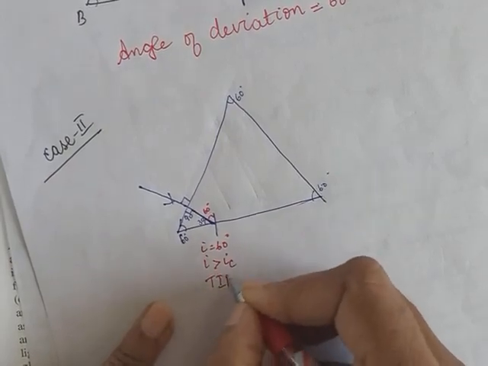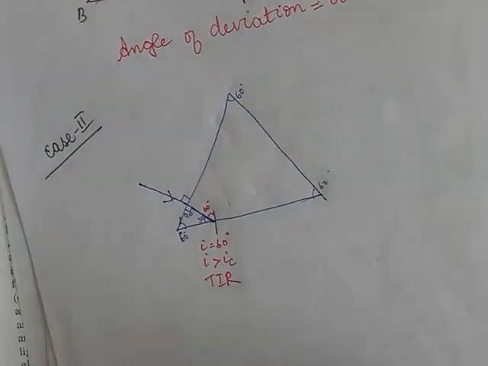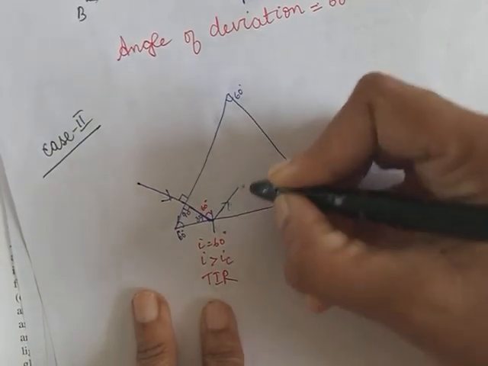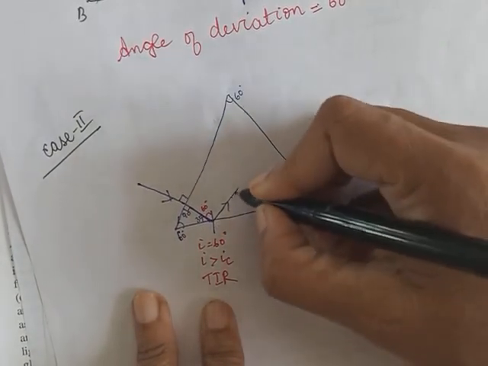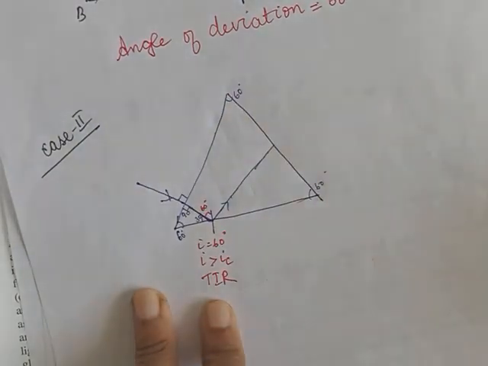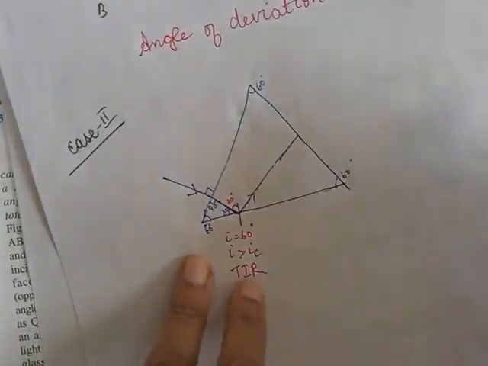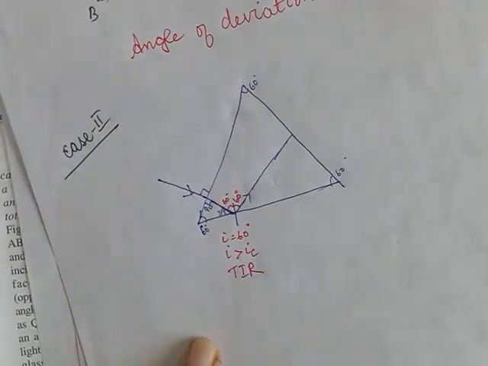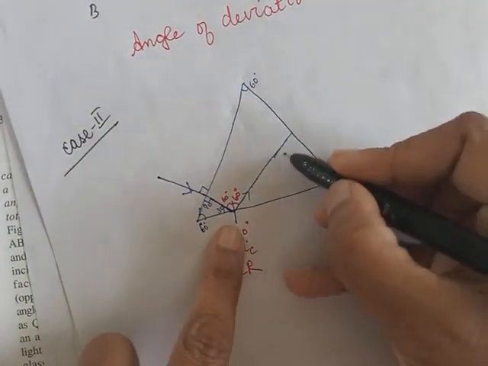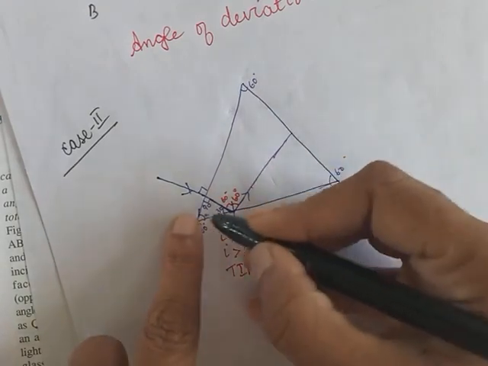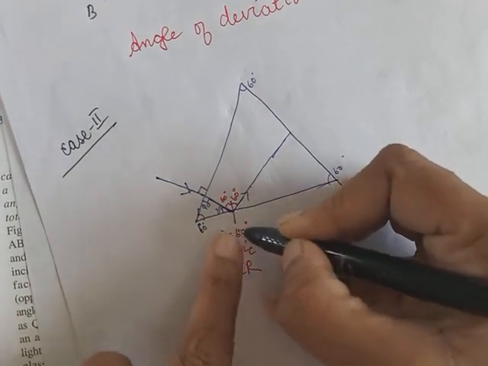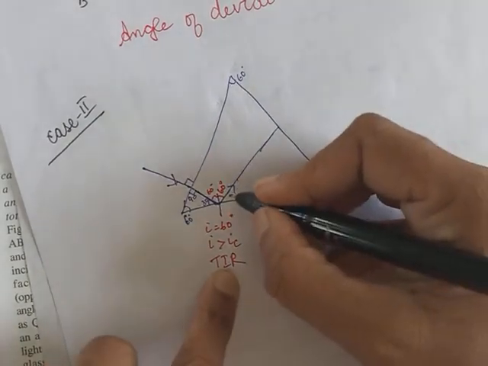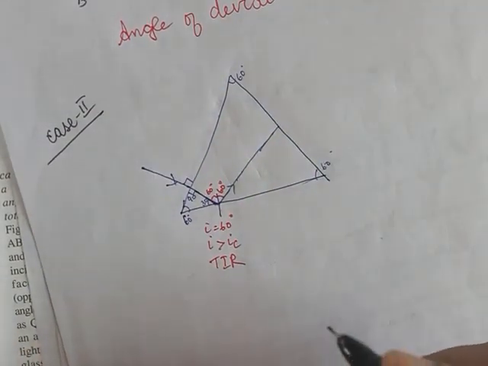So total internal reflection will take place. So the ray will get reflected back into the same medium. It won't come out, it will go like this. It will go like this at the same angle, 60 degree. So here, this is how the ray will go. Is it clear, children? It will hit the surface, but still angle of incidence comes out to be 60. So total internal reflection, and it will go like this.